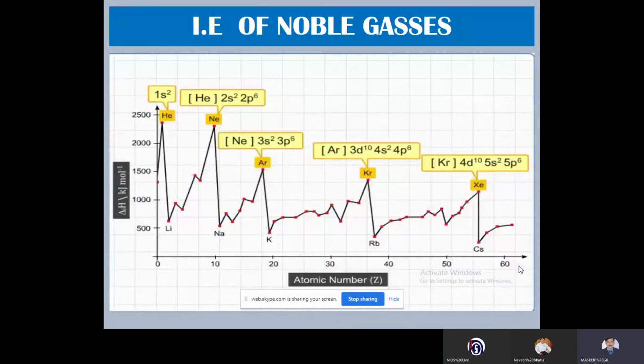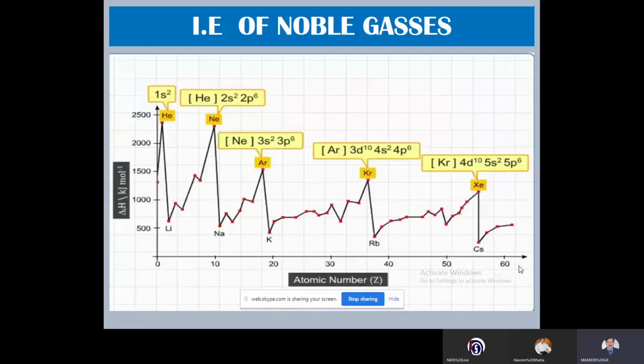Let us look at the graphical representations. The ionization enthalpy of the noble gases is found to be highest compared to the other elements. This shows that the noble gases are stable. Why are they stable? Probably it is due to the number of electrons present in the outermost orbit. They have completely filled shells. Therefore, they are stable, and removal of an electron from that takes more energy.